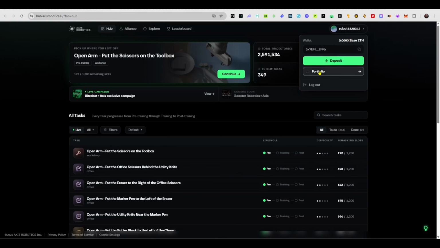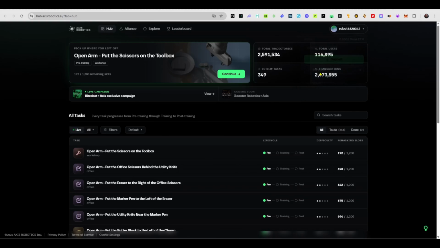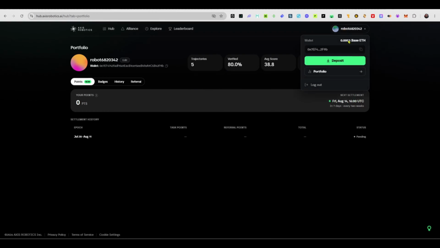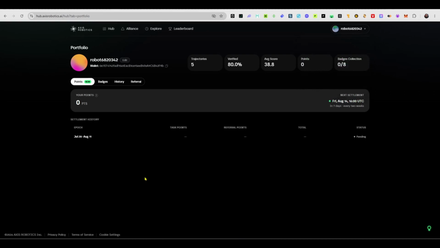So in order to see some of the things that I've been doing, I'm going to click on the portfolio button right here. And at the time of connecting your actual wallet to the Axis Robotics, an internal wallet will be generated for you. And inside that internal wallet, you have to then deposit. So what you need to do is to click on the deposit icon, or you can just click on the copy icon right here. Okay, right here, this one. And send in say $1 worth of ETH on Base into the wallet just so that you can sign transactions.